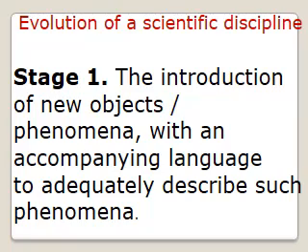Scientists at stage 1 introduce new objects and phenomena as subject matter for a new scientific discipline. To do this, they have to introduce a new language adequately describing the subject matter. So this is the first stage of evaluation of a science.